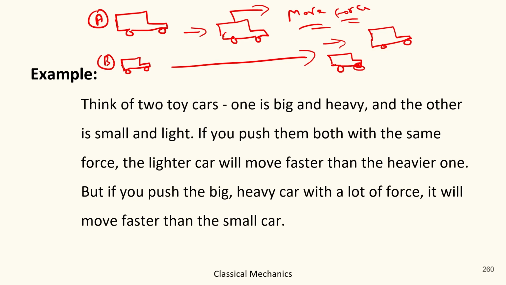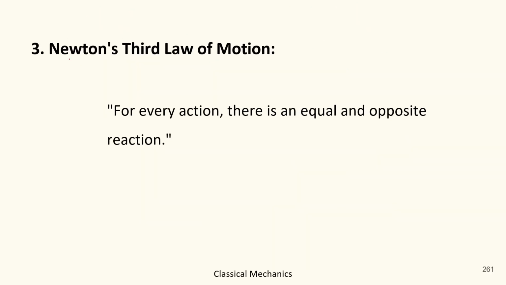Okay. So now let's come to the third law of motion. Newton's third law of motion. Basically, it means that for every action there is an equal and opposite reaction. Okay. So whatever you have done, you will get the same result. Let's suppose this is a person and this is a wall. He started running towards the wall and thereafter he hit the wall.